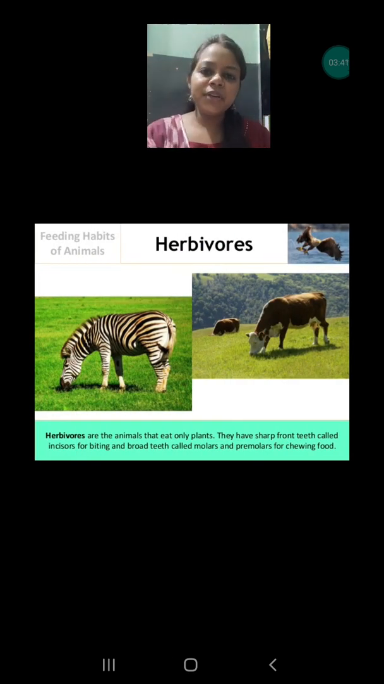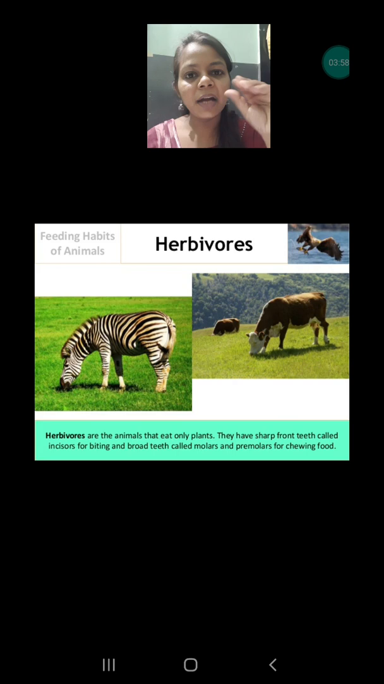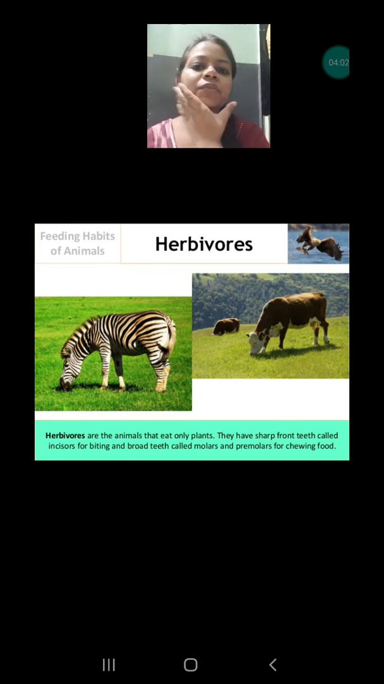Next is herbivorous animals. As they eat grass, plants and plant products, there is no need to kill any animals or to tear flesh, so their teeth are very broad. Their teeth are sharp and broader. Their teeth can cut the plants and plant products and they can cut the grasses and chew them with their broad teeth.